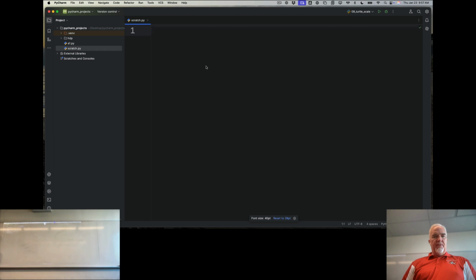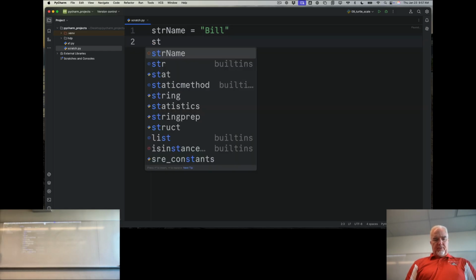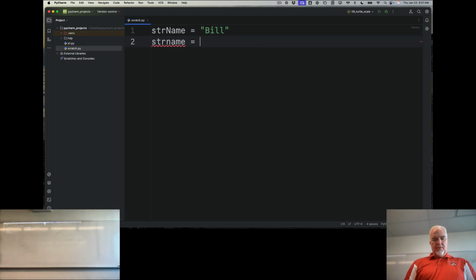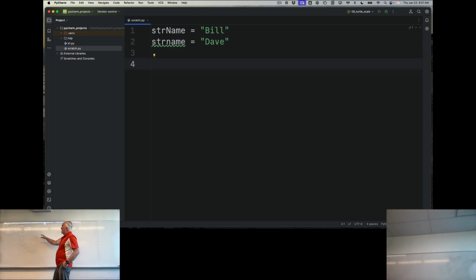So if I have a variable called this, and I have another variable called this, those are not the same thing. What I've created are two variables.